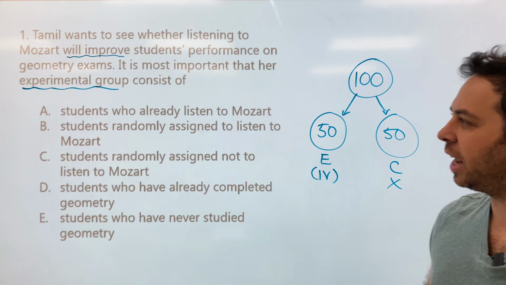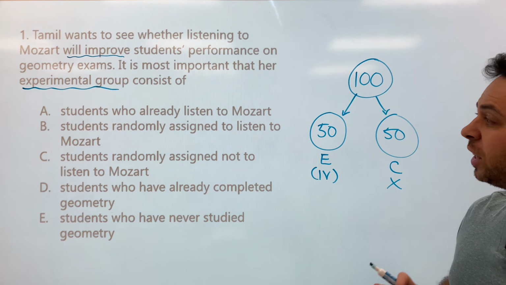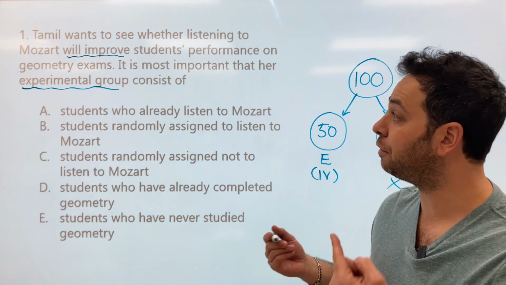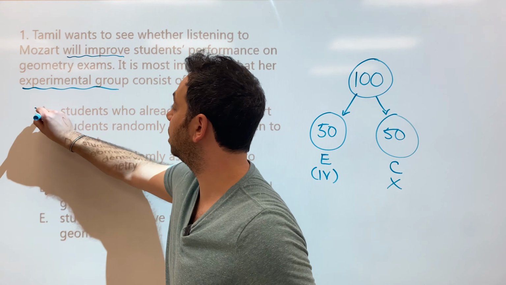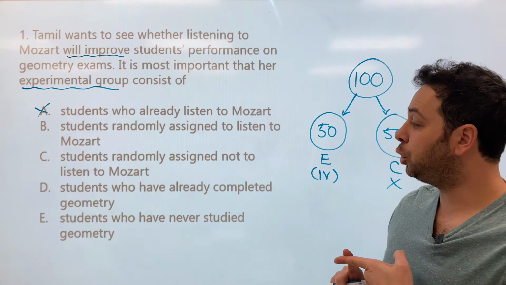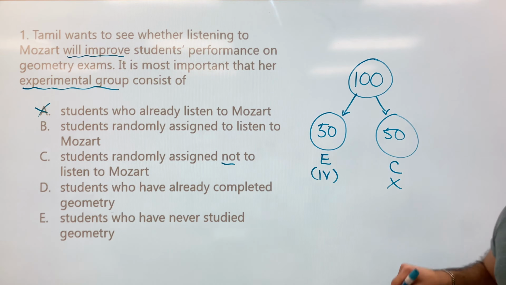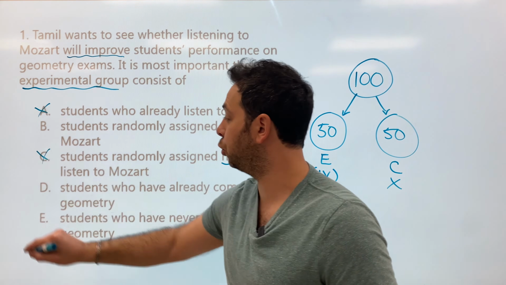All right, what are our answers? A, students who already listen to Mozart. Well, I want students to listen to Mozart during this study to see if it affects geometry score. So we're going to cross that out. C, students randomly assigned not to listen to Mozart. Well, that would be our control group. So that can't be our experimental group.